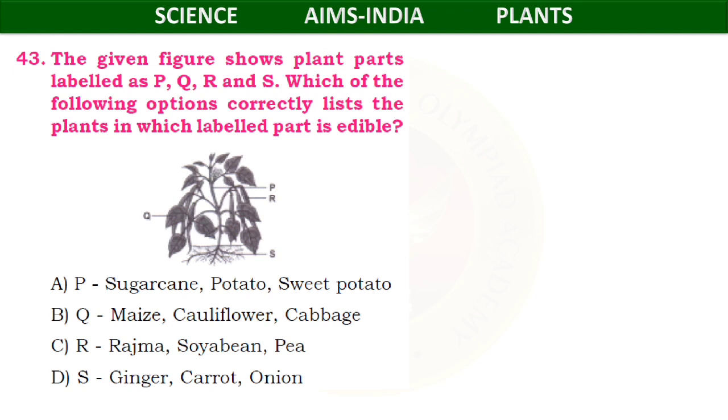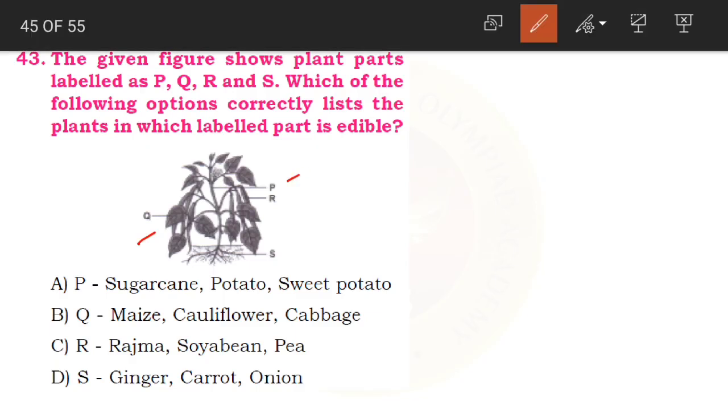The given figure shows plant parts labeled as P, Q, R and S. Which of the following options correctly lists the plants in which the labeled part is edible. See children, here you have a picture of a plant. Now here there are some parts which are labeled as Q, P, R and S. Now what we have to find is which part is edible here. Which part is edible. Okay.